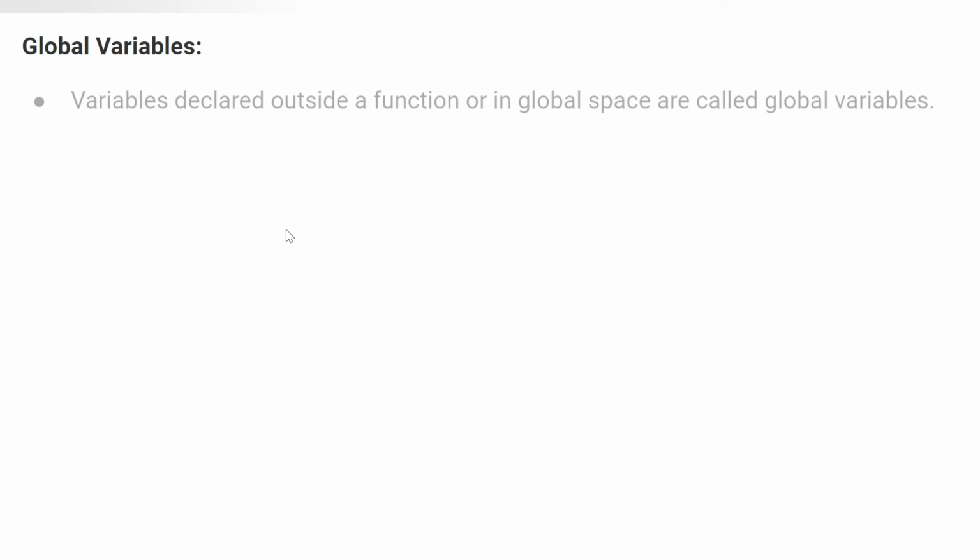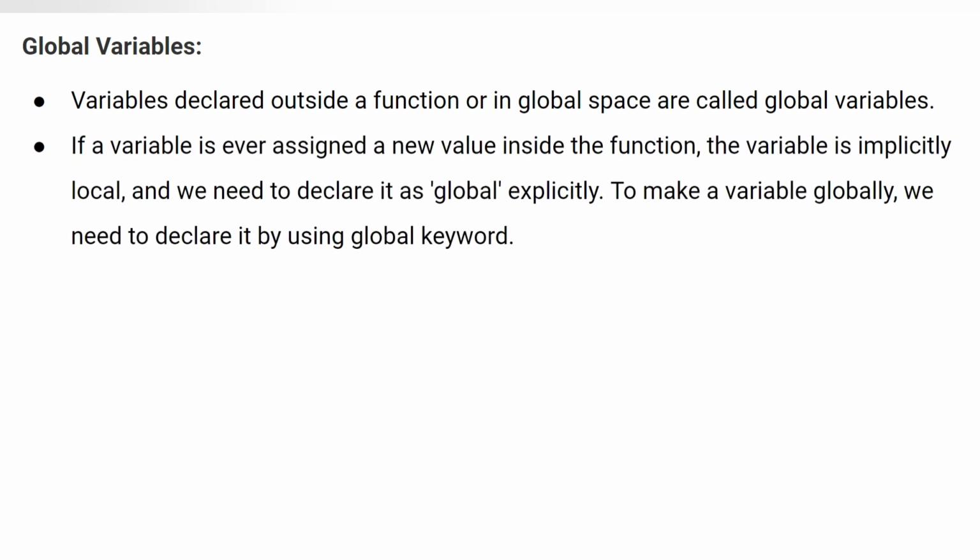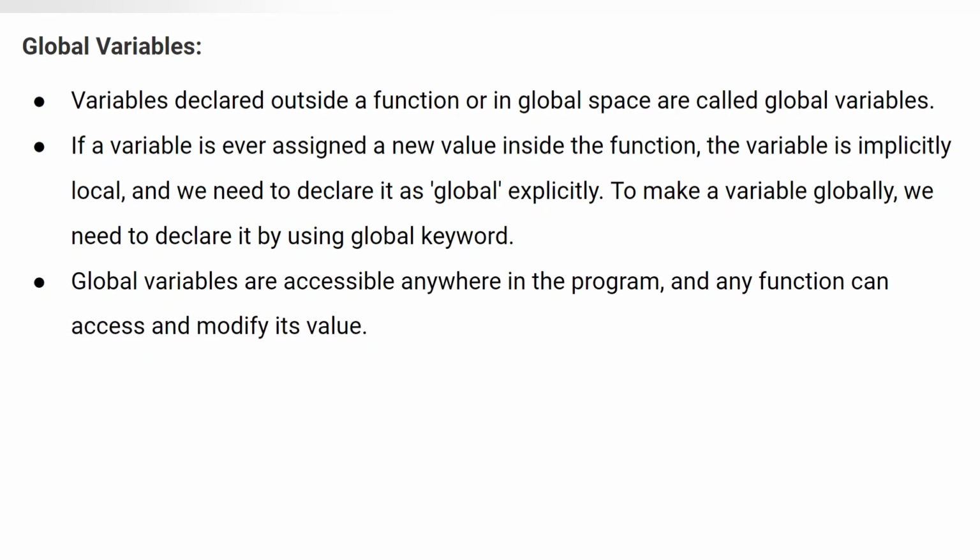Now let's see global variables. Variables declared outside a function, in the global space, are called global variables. If you declare a variable inside a function, it becomes local to that function. But if you declare a variable outside a function, then any other function can access that variable because it is not inside a particular method. If a variable is ever assigned a new value inside a function, the variable is implicitly local and we need to declare it global explicitly. This we will see in the demo. Global variables are accessible anywhere in the program, and any function can access and modify their value.